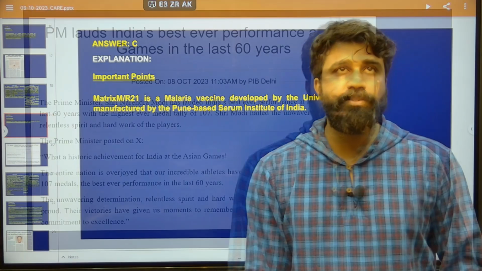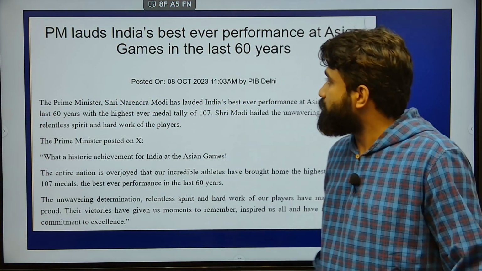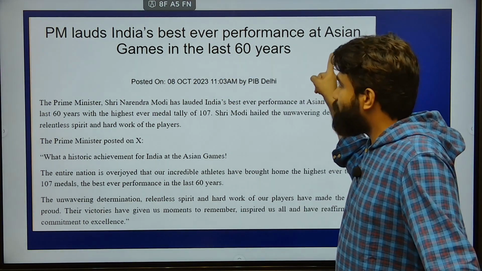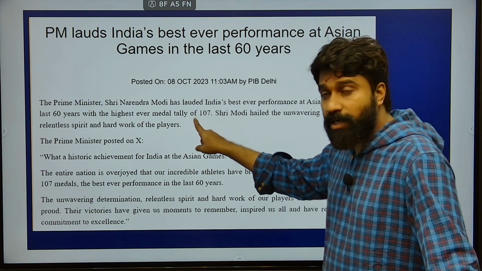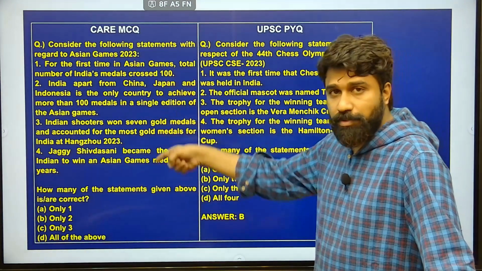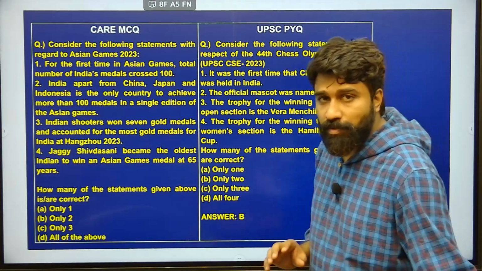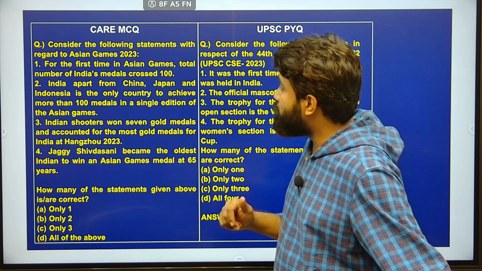Next, coming to the next question. And this is really a prestigious moment for India, because it is India's best ever performance at the Asian Games in the last 60 years. India has won around 107 medals, and the PM lauds it. Coming to the question, in the form of reverse engineering, we can get to know what the endeavors of India were at these Asian Games 2023.